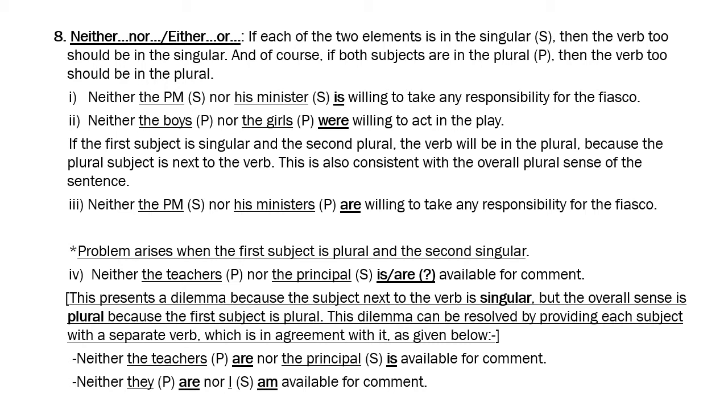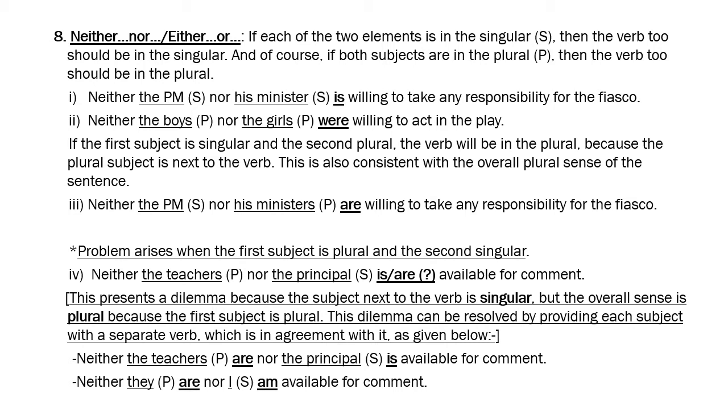So when you are using pronouns, this thing hits you all the more, that there's something sounding wrong about it. So it's better to put are. Neither they are nor I am. So it flows beautifully. The plural subject gets a plural verb, a singular subject gets a singular verb. By putting two verbs, you're not breaking the parallelism in the sentence, right? So there is no compulsion to use only one verb.